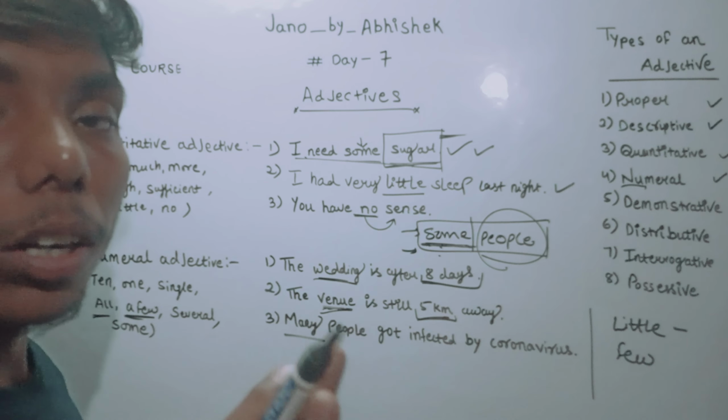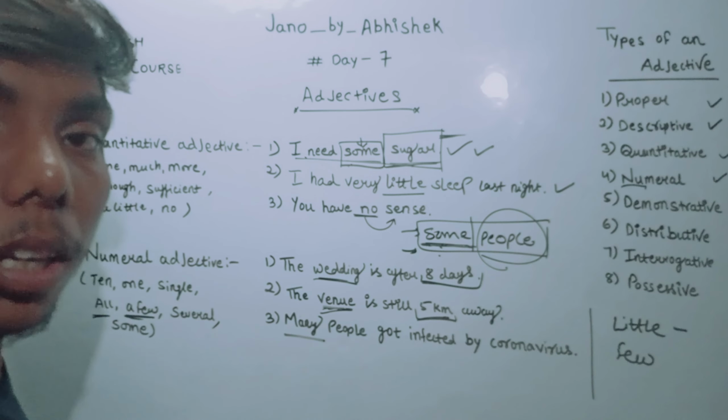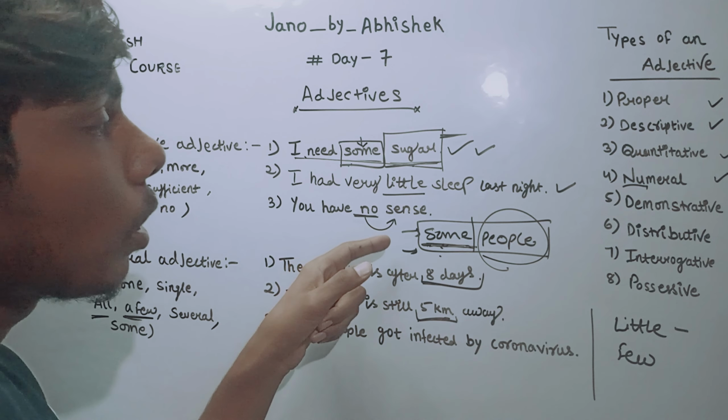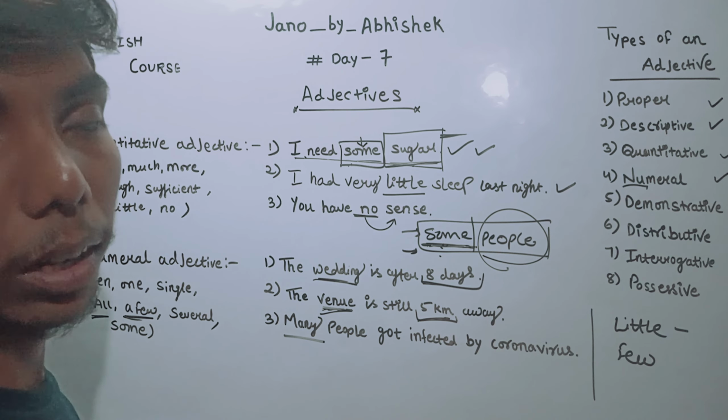The word is the same, but as per the sentence, what we call the adjective will be different. Here we say quantitative adjective, and here numeral adjective.